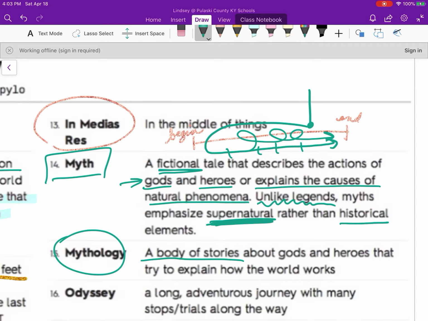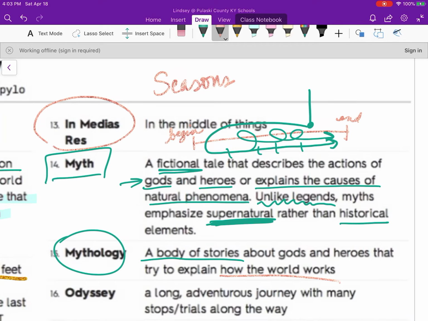Mythology, on the other hand, is the body of stories. So if I were to say the mythology of Buddy, it would be all the stories associated with this god, Buddy the cat. And it's about gods and heroes that try to explain how the world works. If you're not in my mythology class, you should look up why we have seasons.